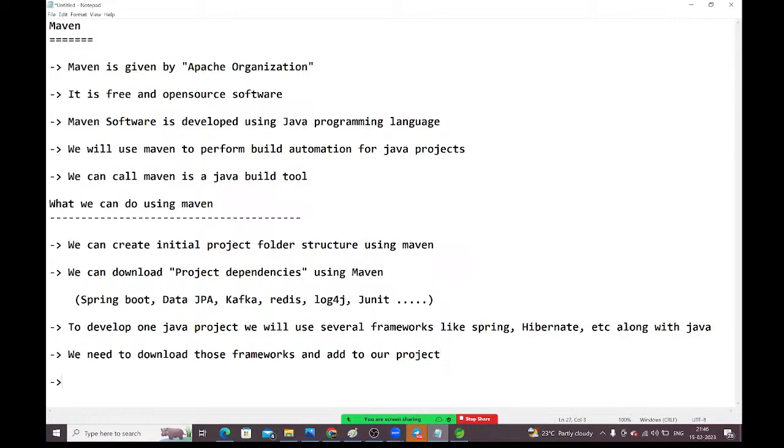Okay, next, guys, these frameworks we are using in our project are called our project dependencies. All these things we are using in our project, so can I say all these are our project dependencies or not? Without having these things, we can't create the project. Then I can say these are all our project dependencies. Dependencies means required things, guys. All these are the dependencies to create our project.